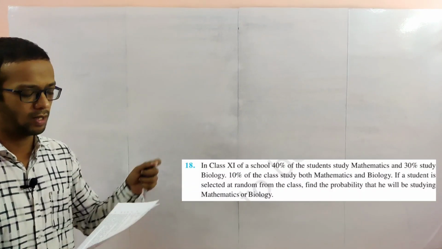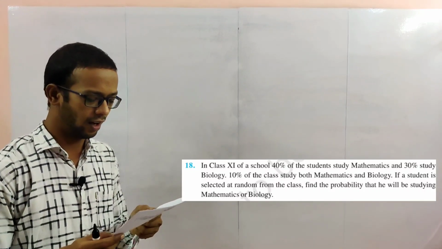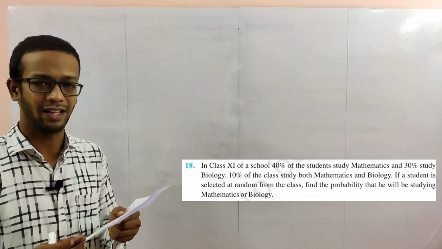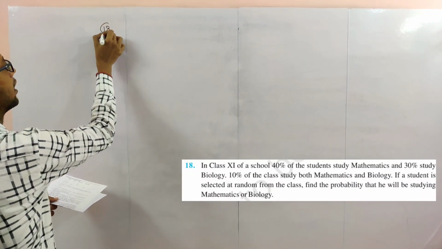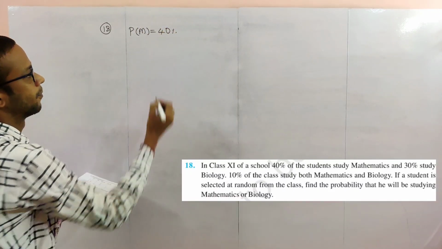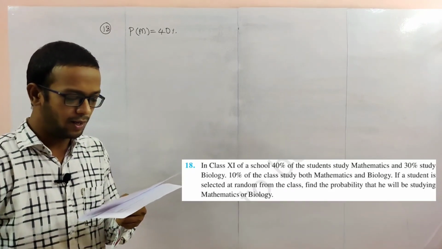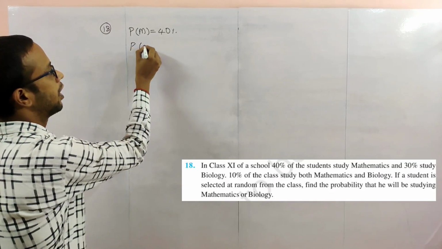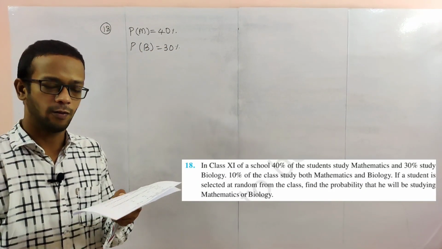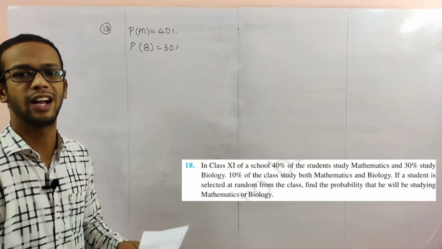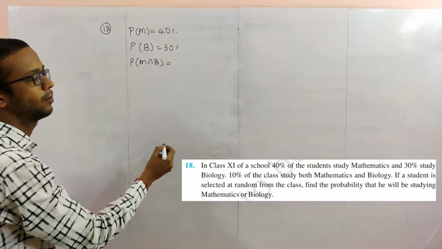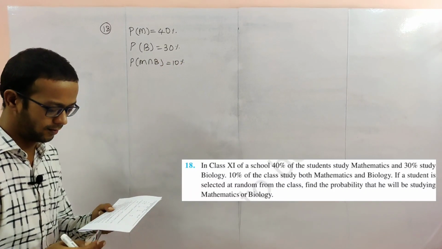Next, problem number 18. In class 11 of a school, 40% of students study mathematics. I am writing here probability of mathematics is 40%. Next, 30% of students study biology. Probability of biology is 30%. Next, 10% of the class studies both mathematics and biology. And means intersection. Maths and biology is 10%.